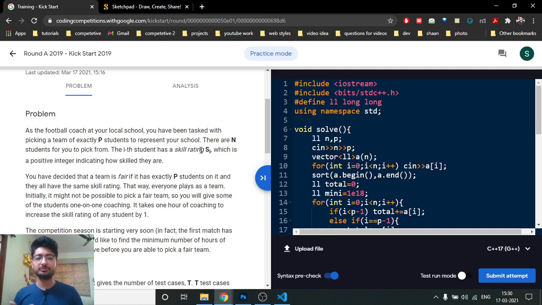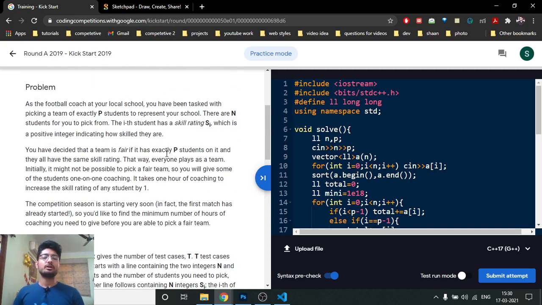Initially you have N students from which you have to pick P students, and the skill of each of the N students is SI, which is given to you. Now the team is fair if every student has the same skill rating. So the coach will choose some P students and train the students who have lower levels and make them equal to the highest one in the group, such that all of them become equal.